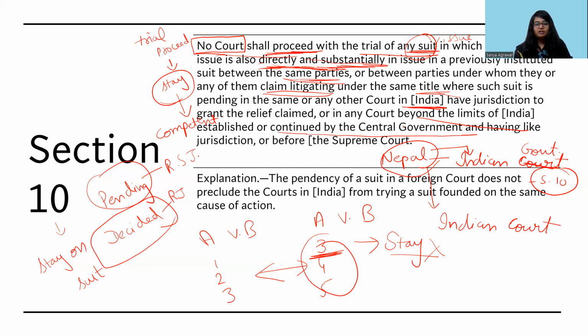Or before the Supreme Court. If a suit is filed again before the Supreme Court and it is pending in the Supreme Court, it cannot be tried in any other court. Or if a suit is pending in any other court, then it cannot be filed in a Supreme Court if all the other conditions that are mentioned in the body are fulfilled. So basically, it has to bring more clarity.